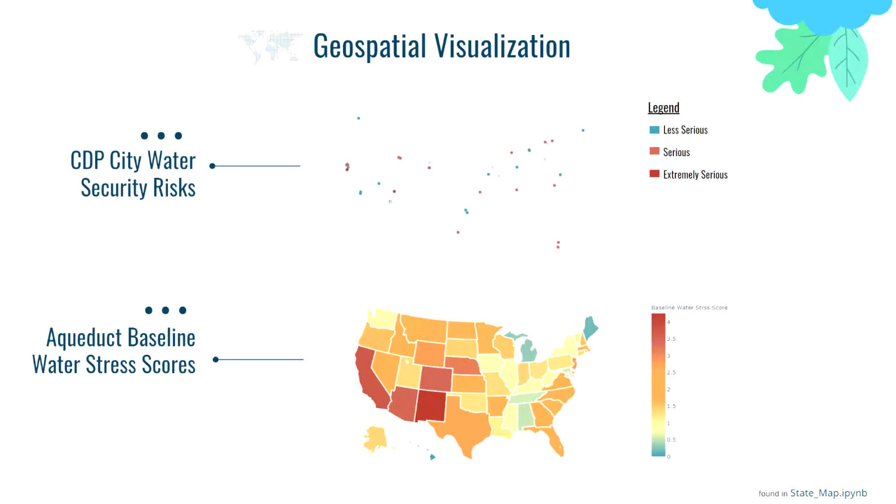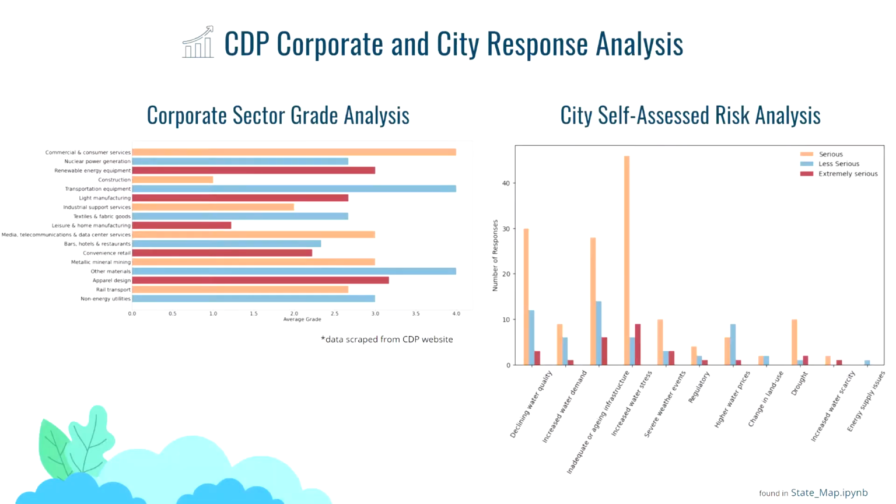And we also wanted to compare with something to see how good we were. So we looked at the Aqueduct baseline water stress scores, and you can definitely see some similarities, even though it's state data. For example, Florida and California have a lot of serious and extremely serious, whereas Washington doesn't. And so once the CDP grows and this data expands, you can extend this classifier to eventually get that state data as well.